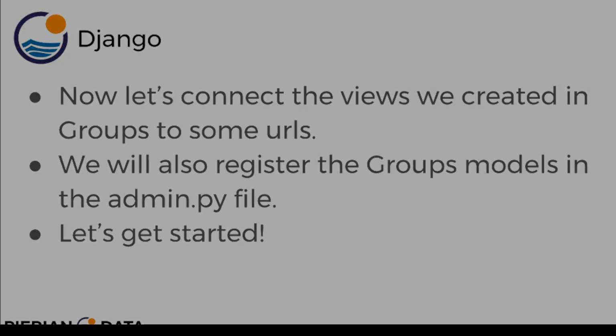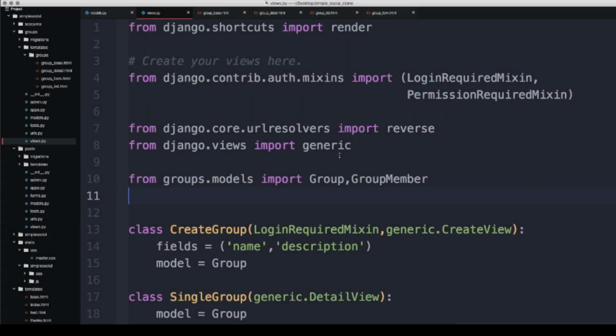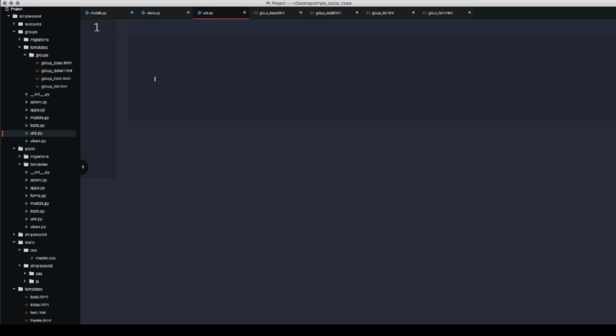Let's go to the text editor, and here I am starting. All right, here I am at my text editor. I have the models, views, and various templates that we created. What I want to do now is go to urls.py. This is the group urls.py file, and here is where I'm going to connect all the views I just made.